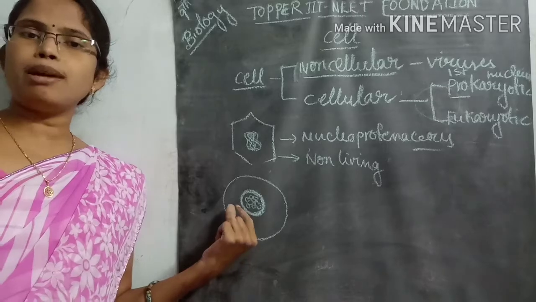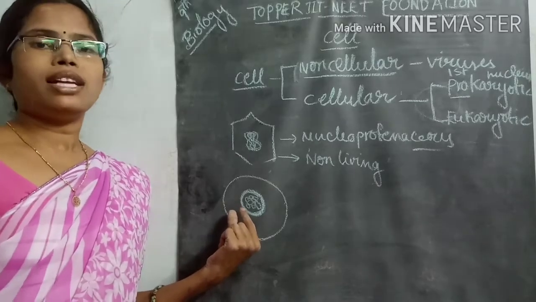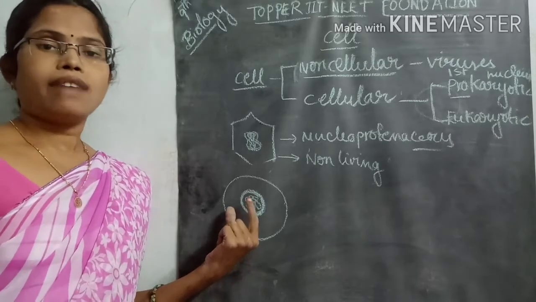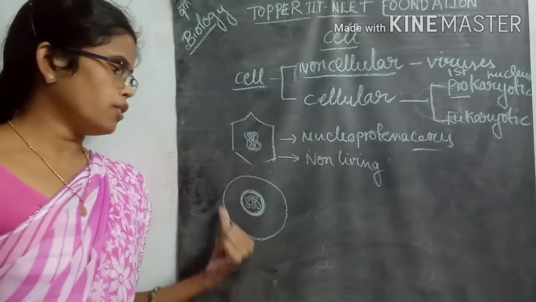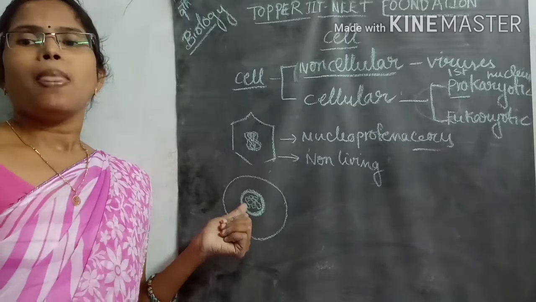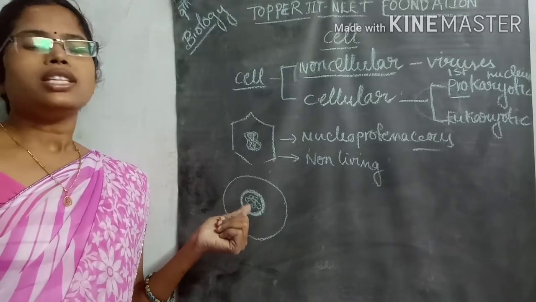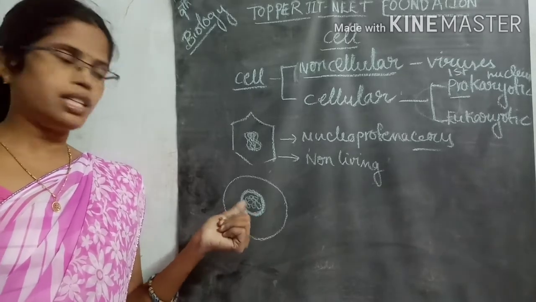Inside that membranous structure is the genetic or hereditary material, and surrounding this nucleus many cell organelles are also present.